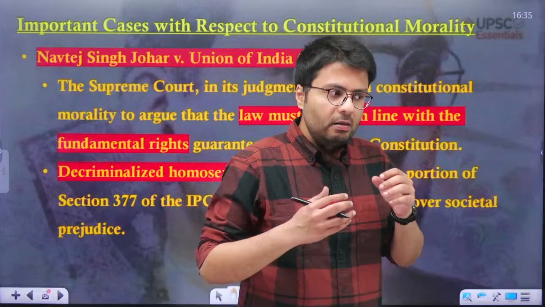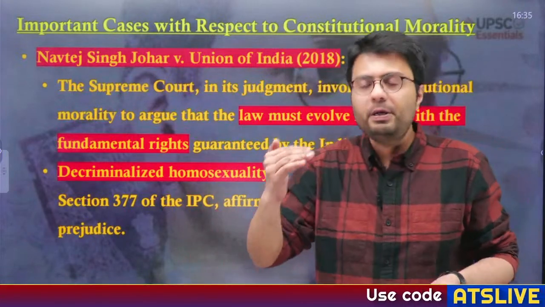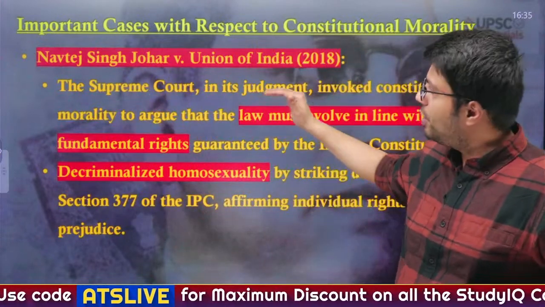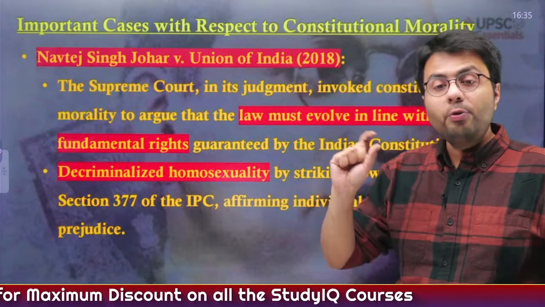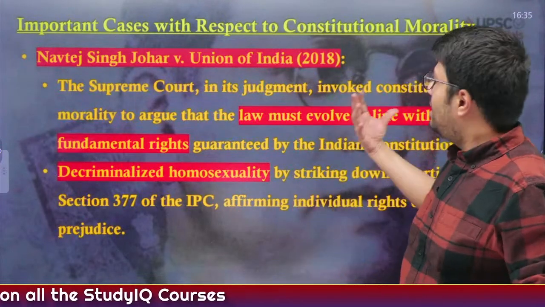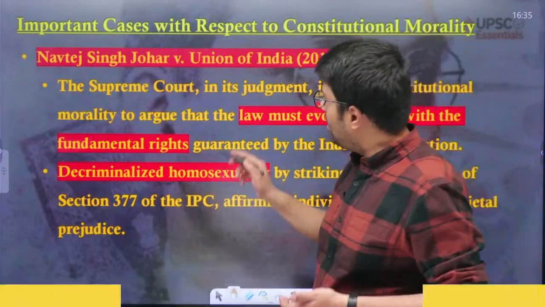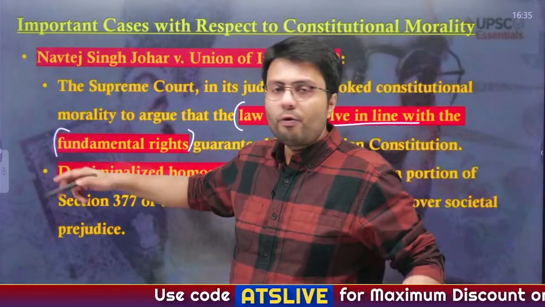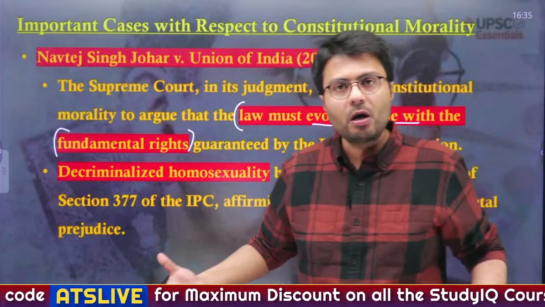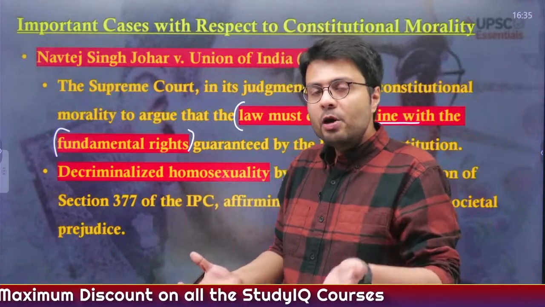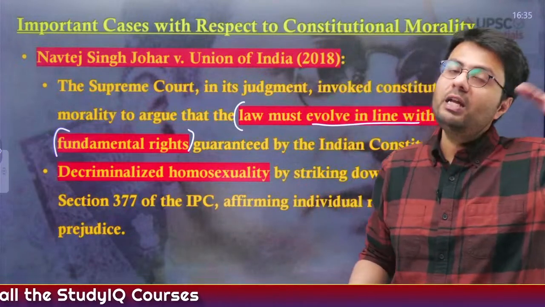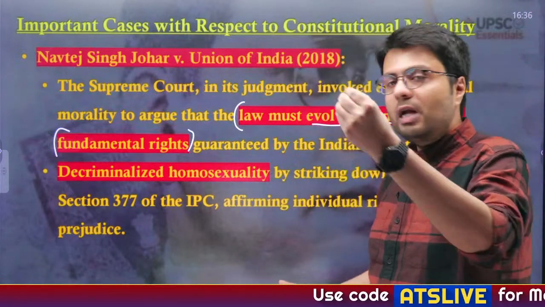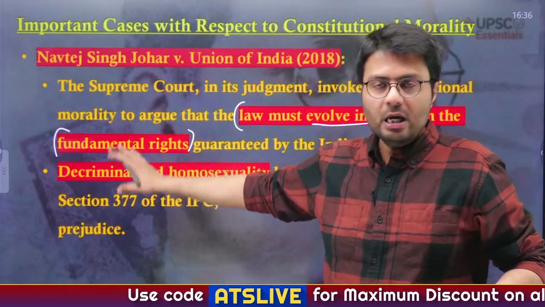Now you have to understand that the Supreme Court in India has interpreted constitutional morality through its various judgments. For example, in the Navtej Singh Johar versus Union of India case, the judgment of which was passed in 2018, the Supreme Court said that constitutional morality argues that the law of the land must evolve in line with fundamental rights, because fundamental rights provide every person the right to live according to his or her own wishes. That is a part of the right to life. So any law passed by the Indian Parliament, or even before India became a country, now has to follow constitutional provisions, right?